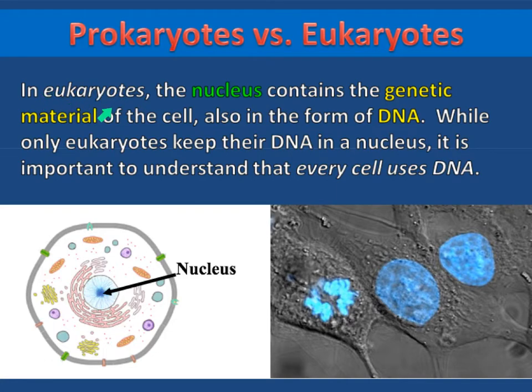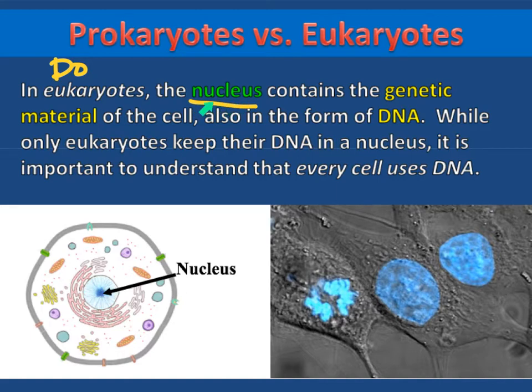In eukaryotic cells, the nucleus contains the genetic material of the cell, also in the form of DNA. So eukaryotic cells, and they do have a nucleus, okay? And that's where it holds all of your DNA. It is the brain of the cell.